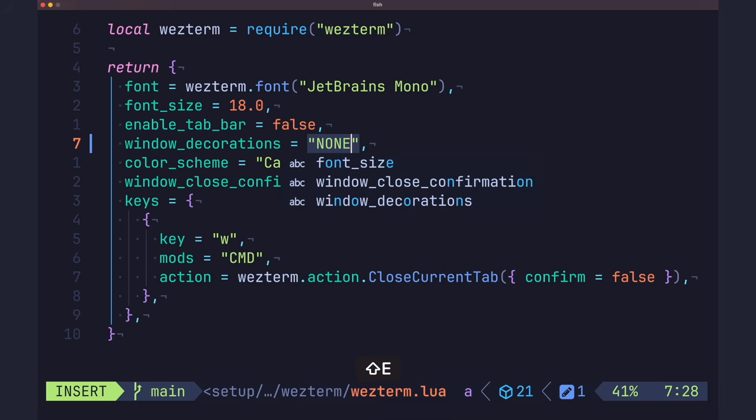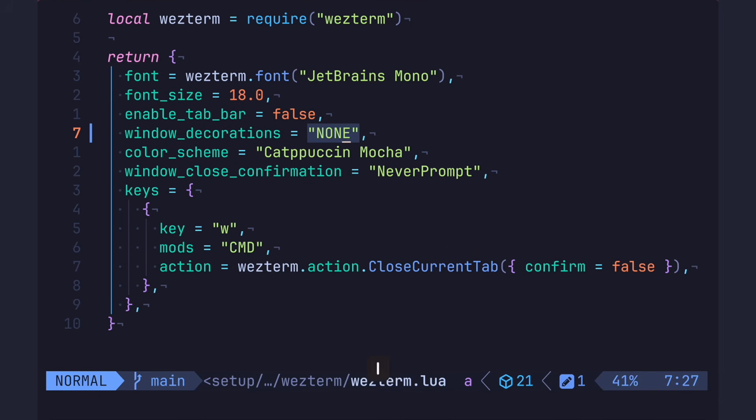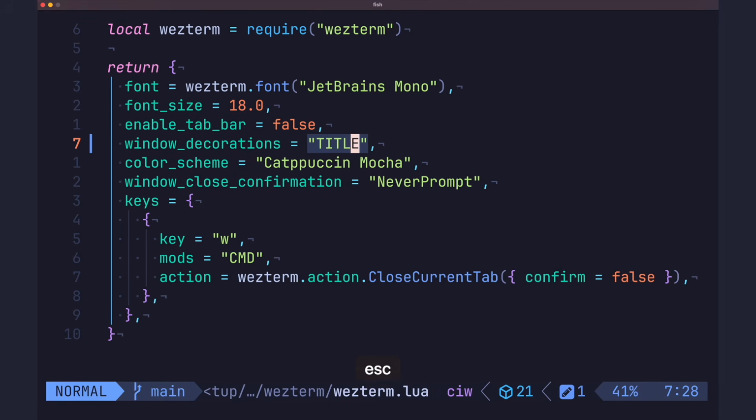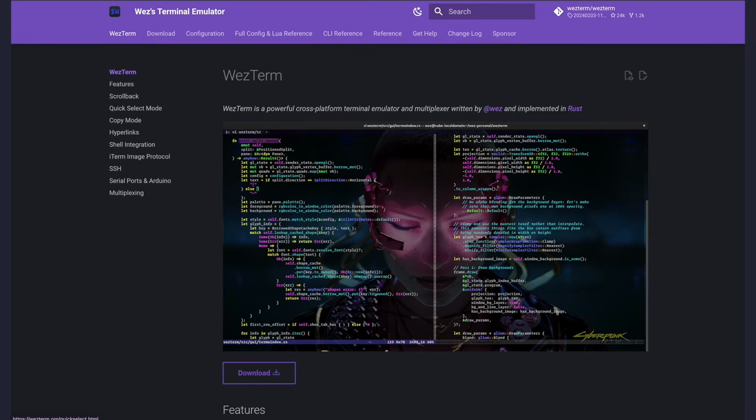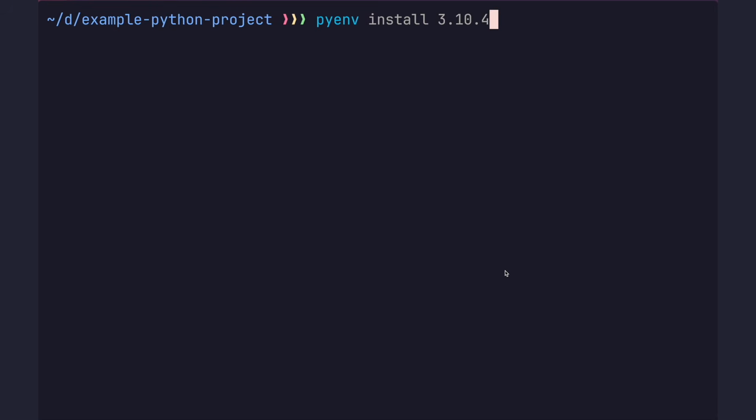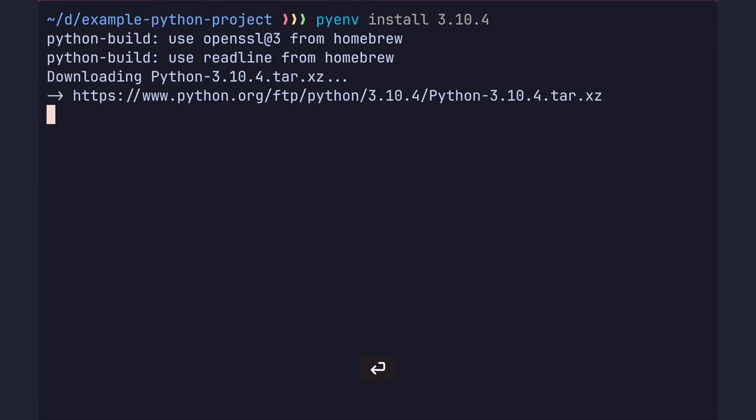I particularly like the window decoration options that let me run without a top bar on macOS. I think this project is criminally underrated. It's one of the tools I use the most, but I often forget it's there just because it works so consistently. Fish. Sadly, the same has not always been true for my shell of choice.